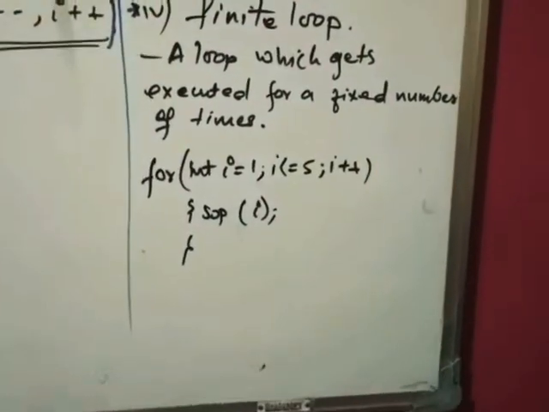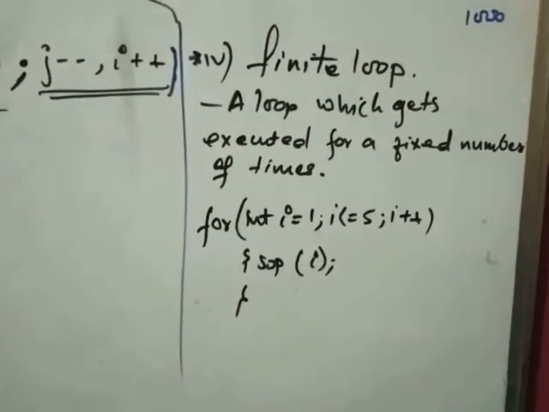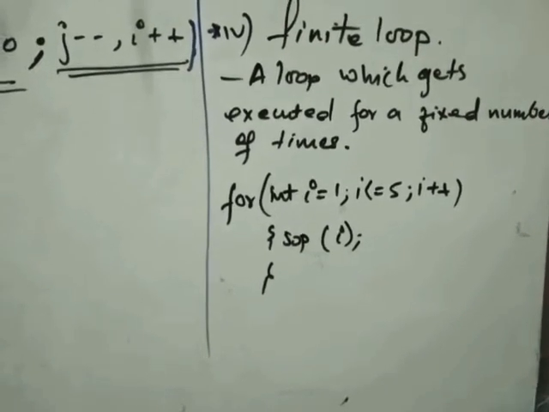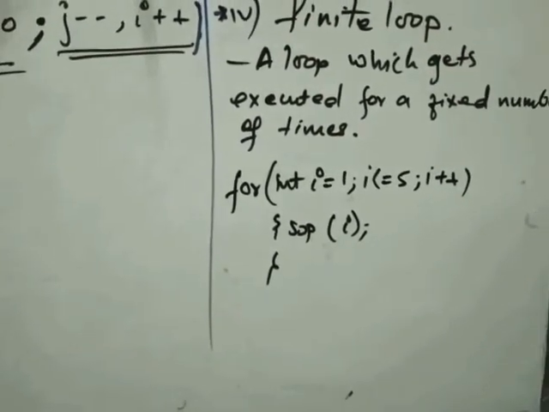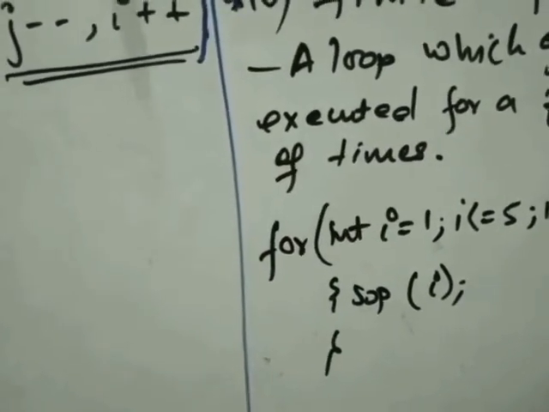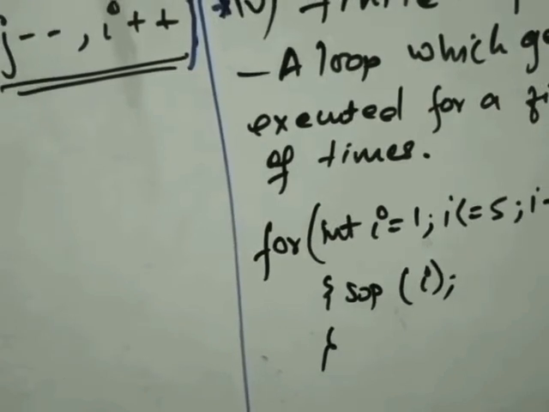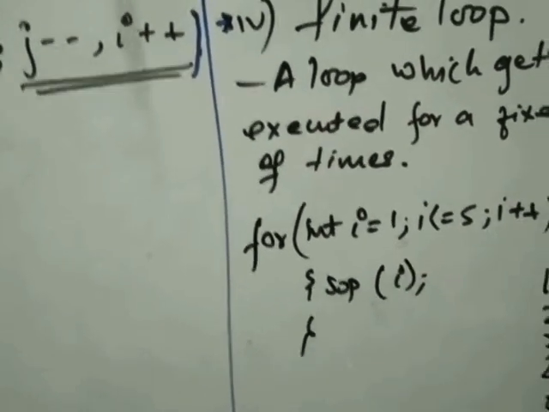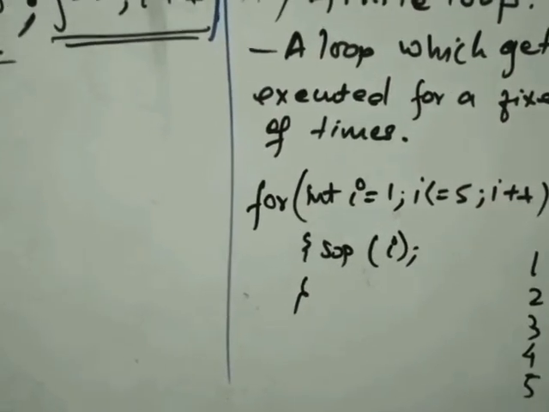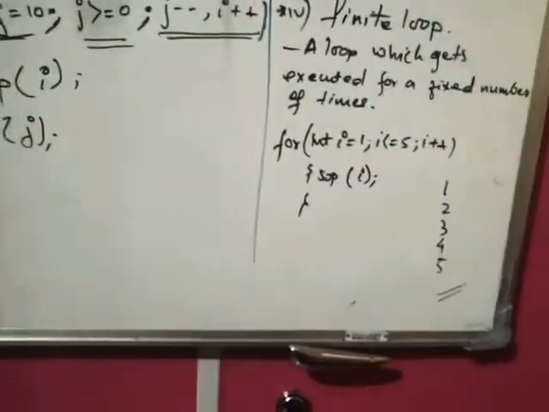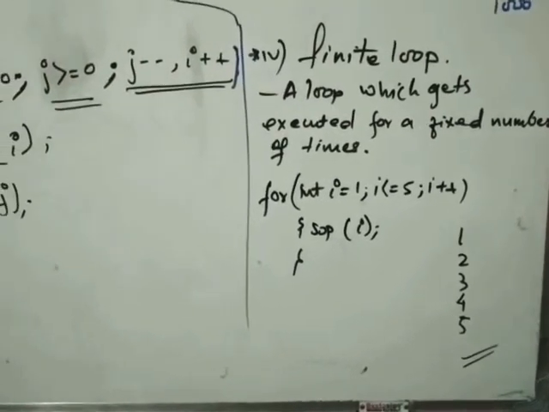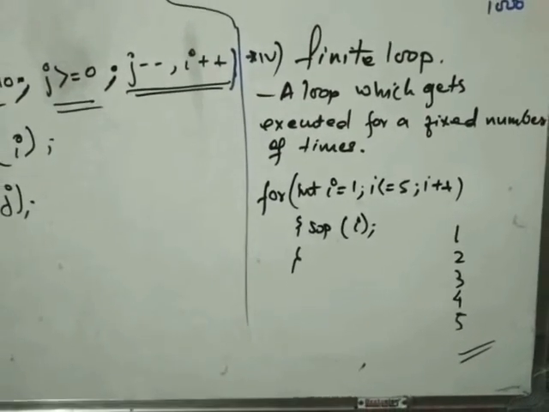If you see this example, for int i equals 1, i less than or equal to 5, i plus plus, the system will print i. So this loop, if you see, 1 is less than 5, so 1 will be printed, then 2, 3, 4 and 5 will be printed. When it gets to 6, 6 is not less than 5 and 6 is not equal to 5, so my output will be 1 to 5. This loop will run only a fixed number of times. So that type of loop is called a finite loop.